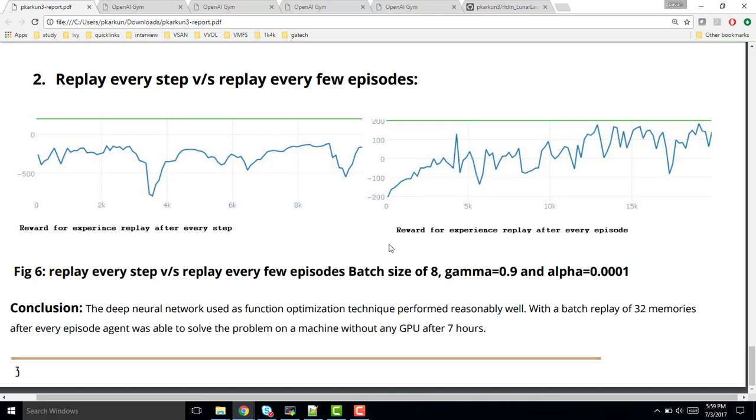In conclusion, the deep neural network that I used, with 512 and 256 neurons in two layers and a batch replay of 32 memories from the experience, was able to solve the problem in 7 hours on my machine without GPU.